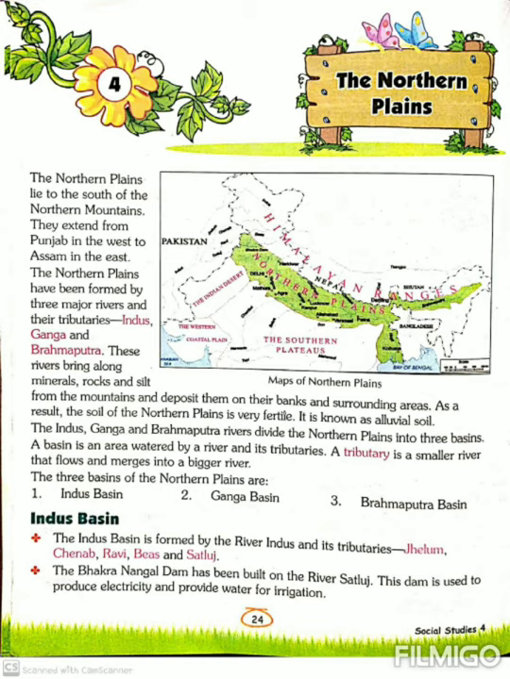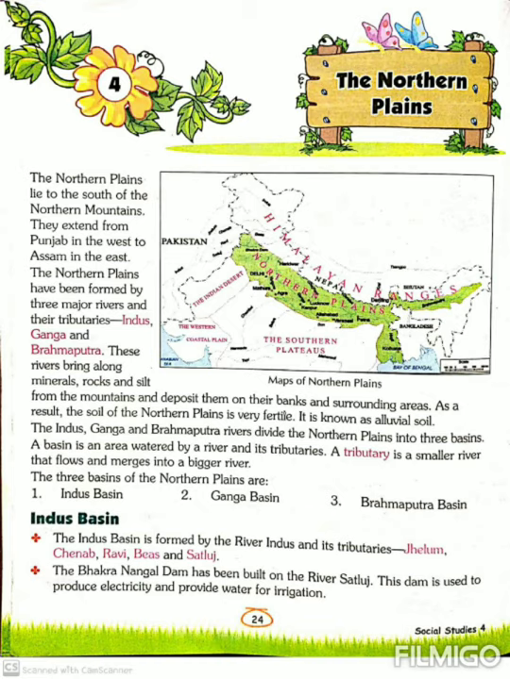The northern plains have been formed by three major rivers and their tributaries. Formed means made of, major means main, and tributaries means small rivers. A small river is called tributary. So northern plains are made up of three main rivers. That name is Indus, Ganga and Brahmaputra and their tributaries.